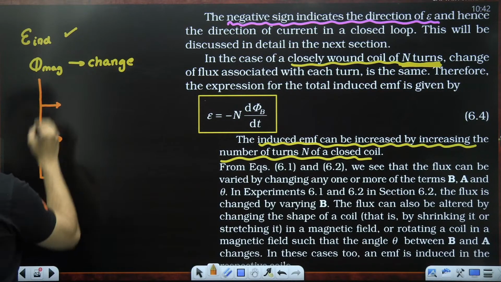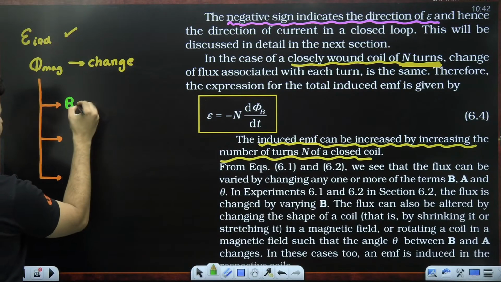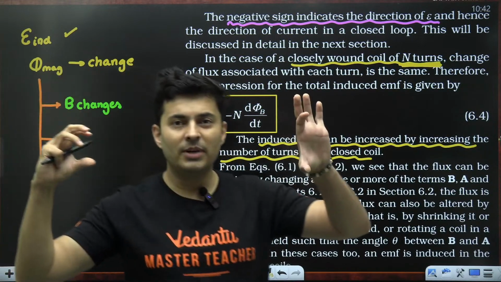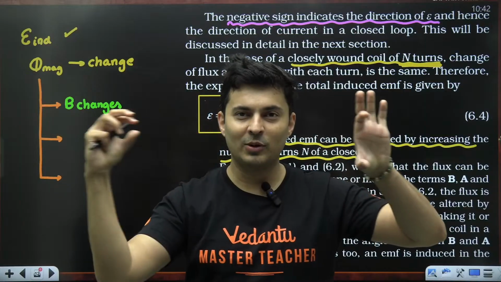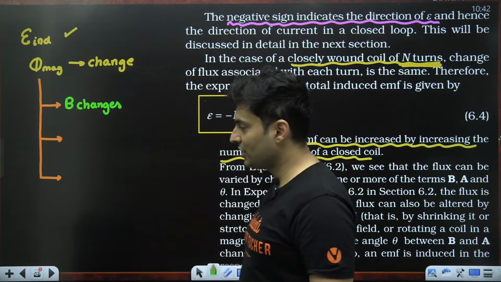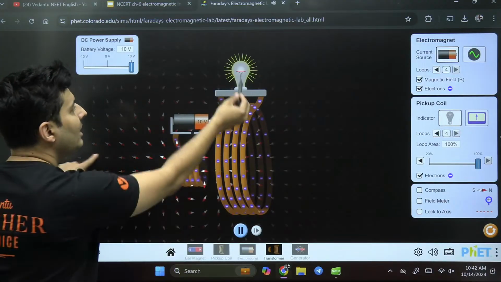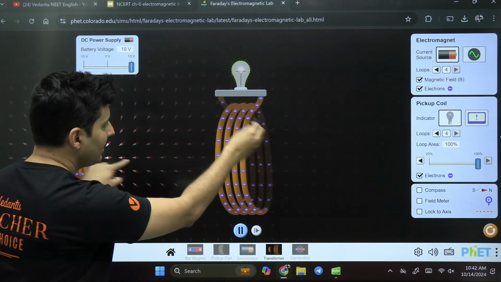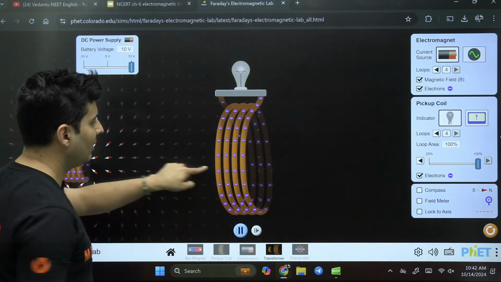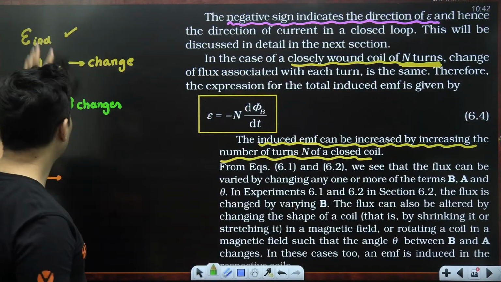Observe. First way is, imagine my magnetic field only changes. Meaning, imagine I bring the bar magnet close to it or away from it. So the magnetic field changes, so this way flux will change. And this is exactly what we have been seeing over here. I bring the magnet close or far away, EMF is induced because the field passing through it is definitely changing. Now it is becoming strong, now it became weak. So flux change definitely causes the EMF to be induced.